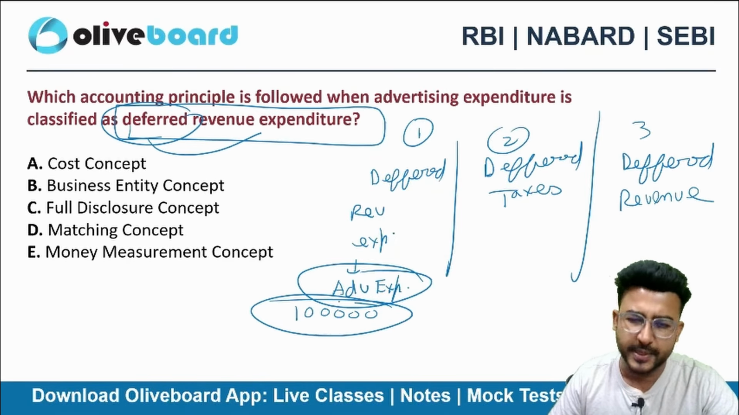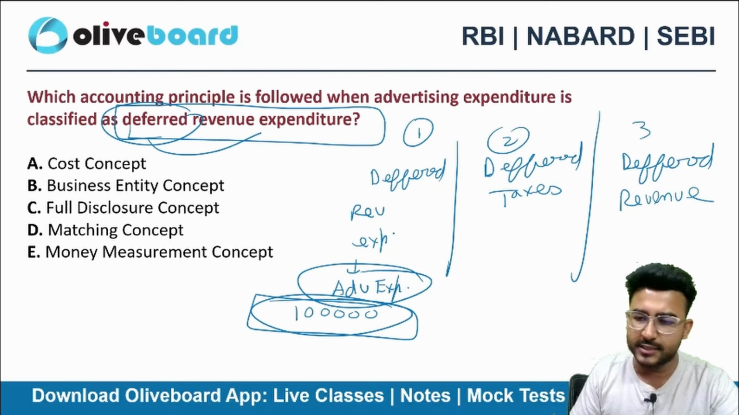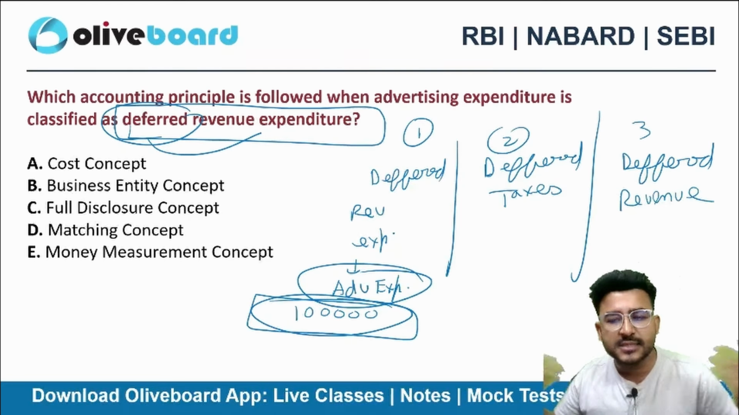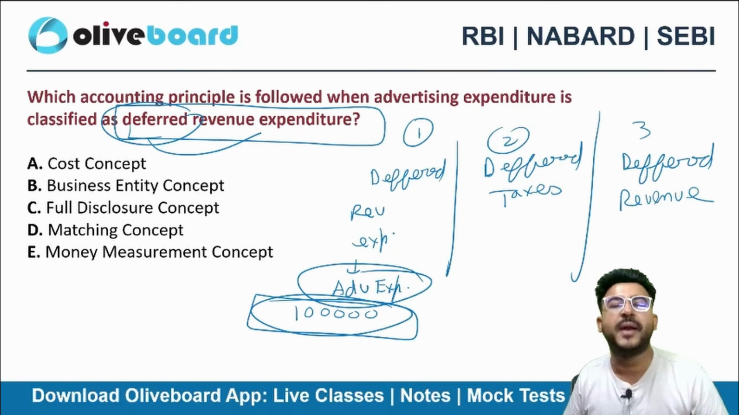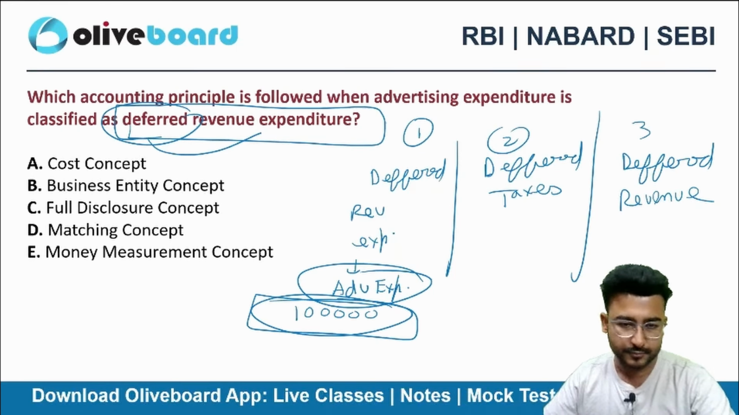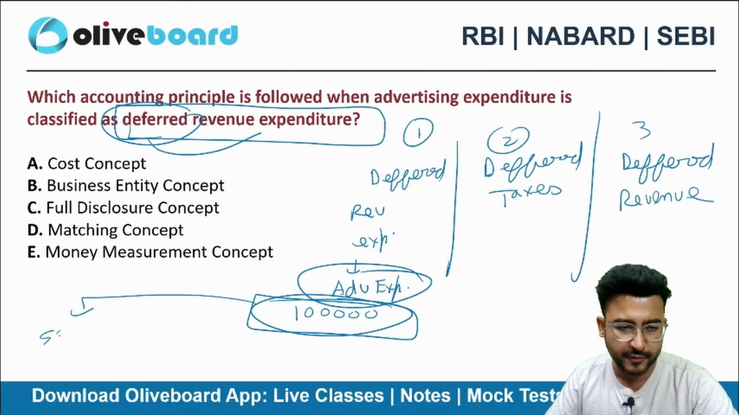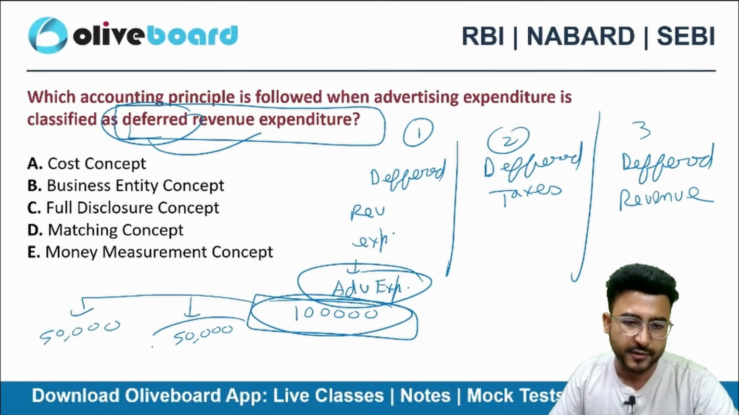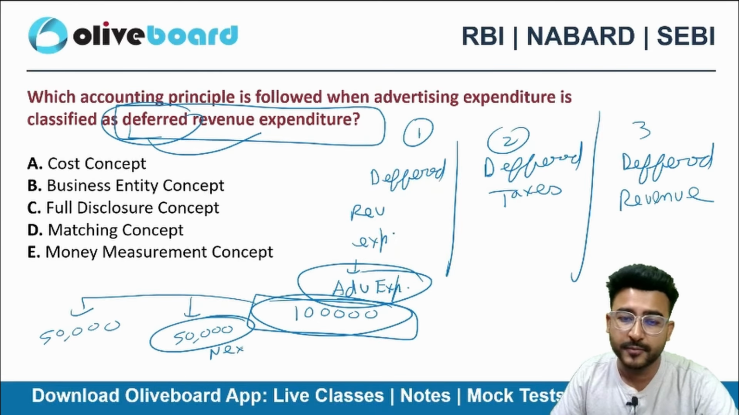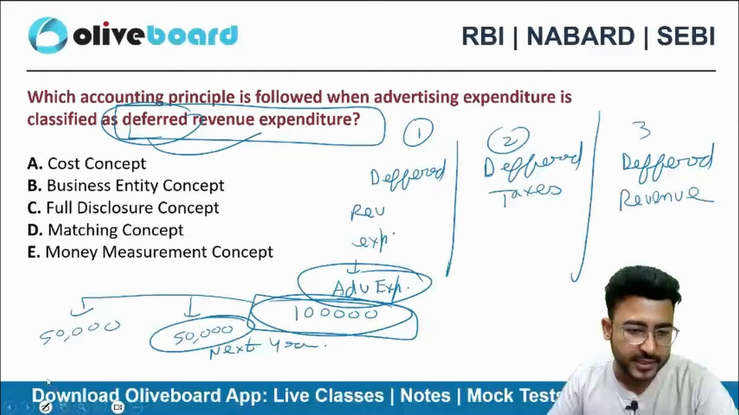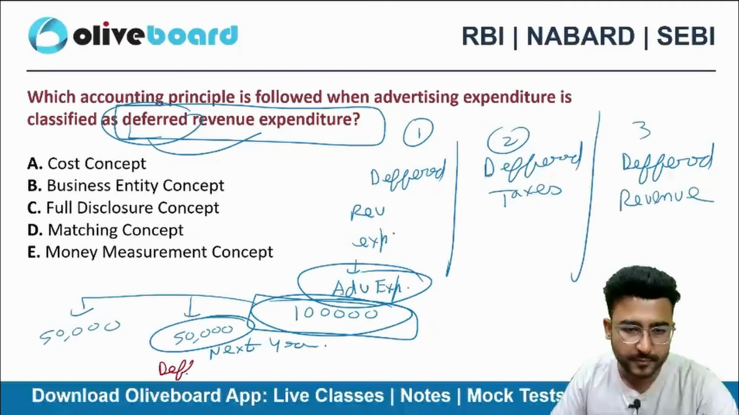This is a revenue expenditure only. This is not at all a capital expenditure, but the nature is such that it will be better if I defer a part of it. So I'll be charging 50,000 right now. I'll be charging the rest of the 50,000 in the next year. So can I say that I have deferred this expenditure by 50,000? Deferred means delaying.